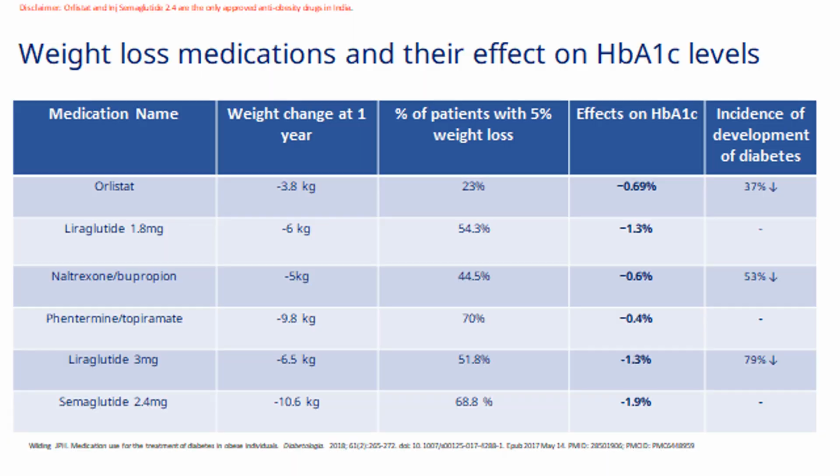What are the weight loss medications and what are their effects on HbA1c levels? In India, remember, there are only 2 medicines approved for weight loss, and one of them is not even available. One is Orlistat, and the other is semaglutide 2.4. Although it is approved in India, it is still not available because it has become such a popular drug in the US that the US is using up all the semaglutide that's available. It's not yet reaching India. But it's approved by the DCGI, so once it does come to India, many more people will benefit.